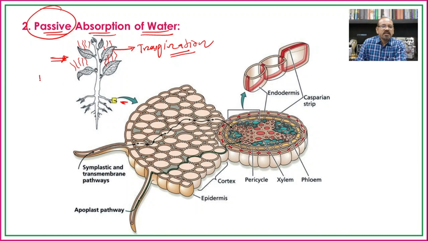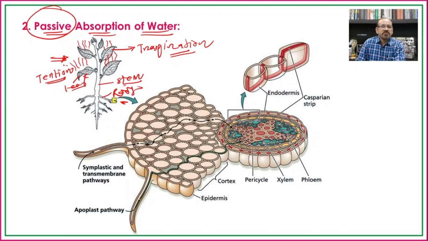So in such cases, when the water is eliminated in transpiration, at that time there is a creation of tension in the stomatal cavity and also the leaf, and this leaf is in association with the stem, and the stem is in association with the root.